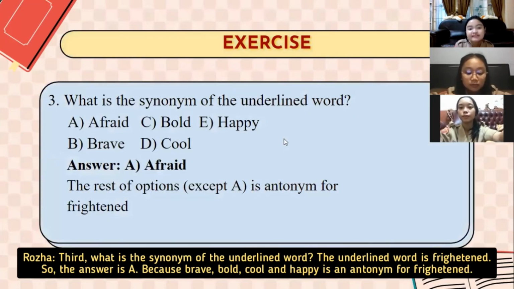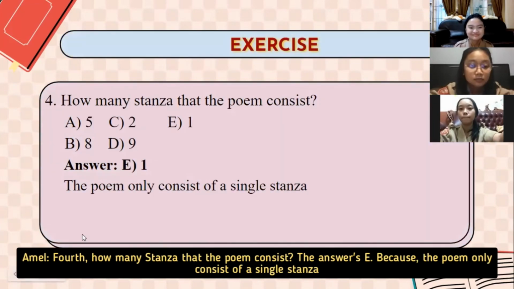Third, what is the synonym of the underlined word? The underlined word is berkenan. So the answer is A, because brave, bold, cool, and happy are the synonyms for berkenan. Fourth question, how many stanzas does the poem consist of? The answer is A, because the poem only consists of a single stanza.